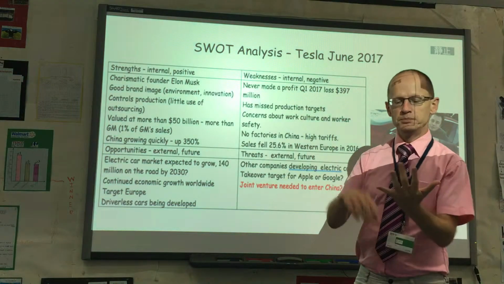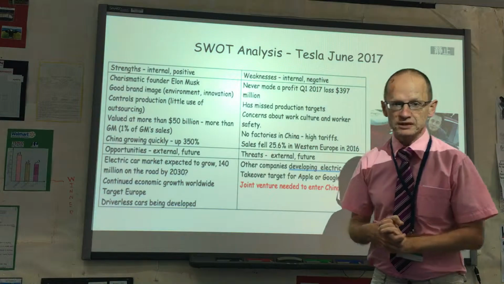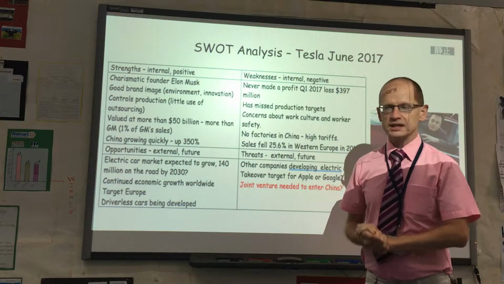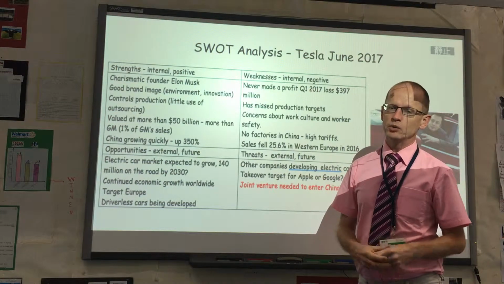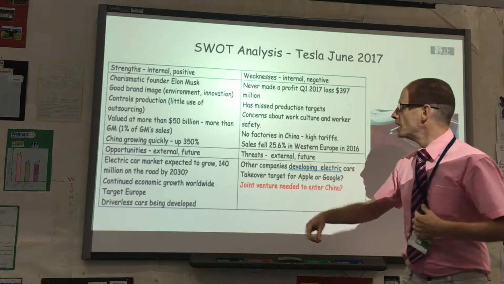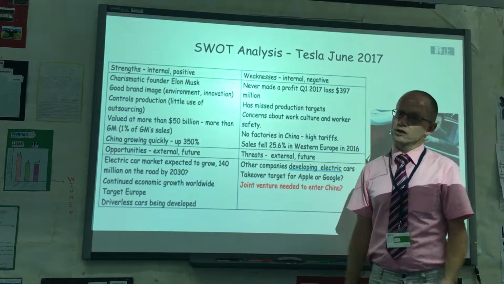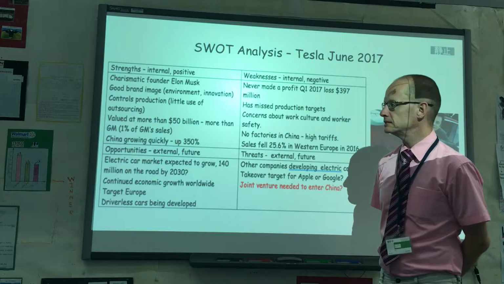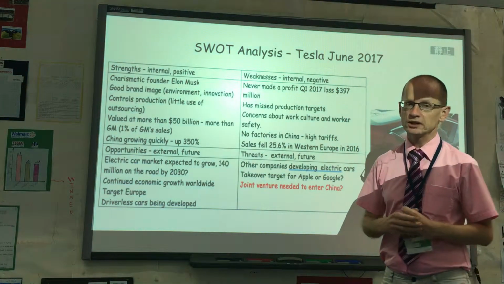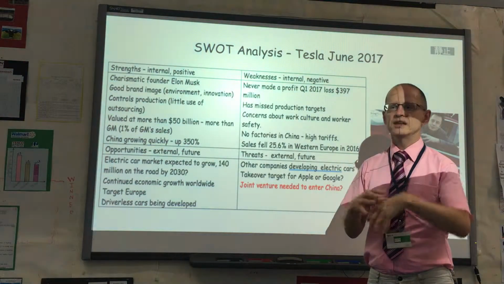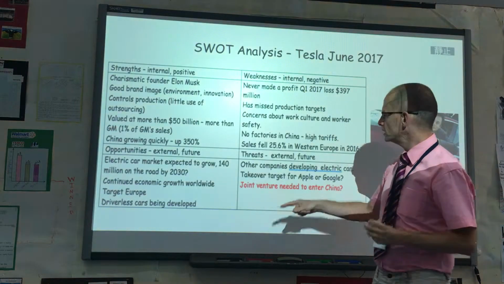Going beyond electric cars, there are driverless cars. That is something Tesla has been developing to mixed success. But nevertheless, I imagine relatively shortly, more and more people will be sat in cars and not driving them. The big threats come from other car companies. Other car companies are also developing electric cars, and they have an established distribution network in place. By that I mean they have thousands and thousands of their own stores around the world. Tesla doesn't really have that yet.